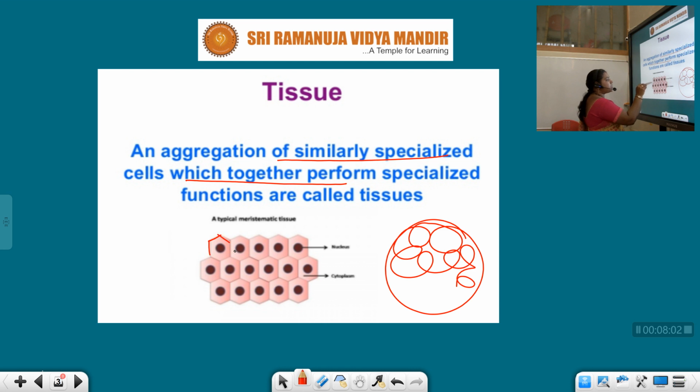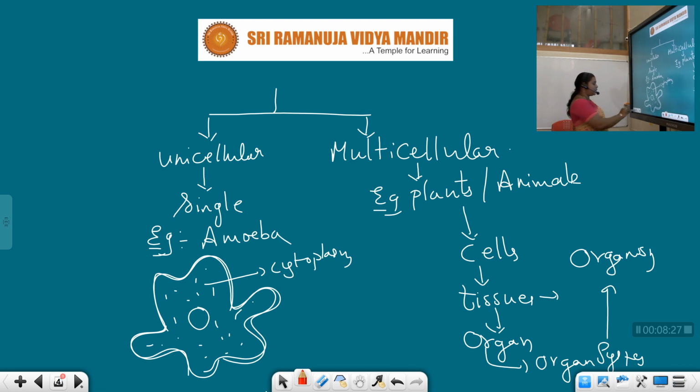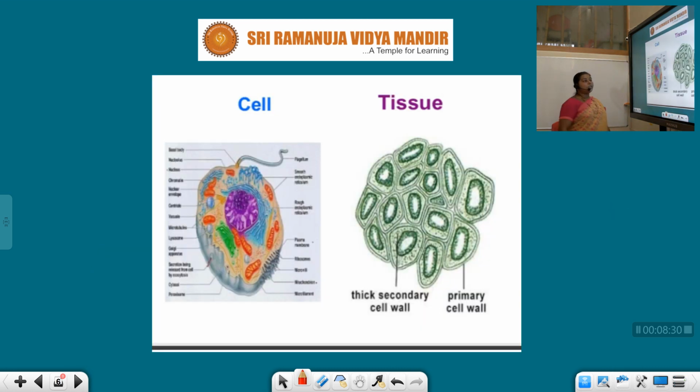For example, see students, this is the cell. Each cell consists of a nucleus, and inside the cell it has the cytoplasm. At the center it has the nucleus. Understand? This is the definition of tissues. You know, children, this is the structure of a cell.